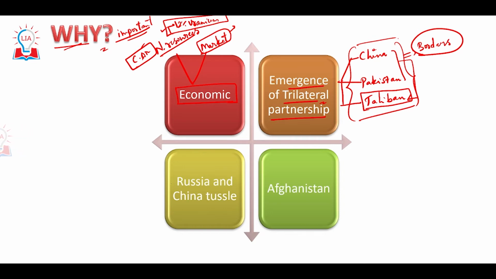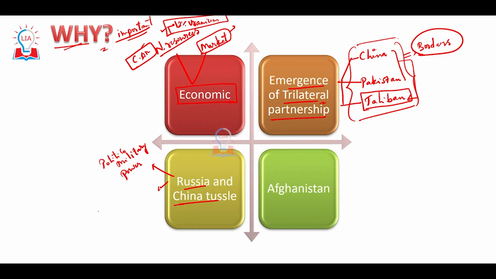Because of which this forms a greater challenge for India to have greater cooperation with Central Asian countries. And the next one is the Russia and China tussle. Russia is termed a politico-military power. Remember these adjectives. When you quote these types of adjectives in your GS2 answers, it gives greater value to your answer, and it will also contribute to your marks. This is a value addition.